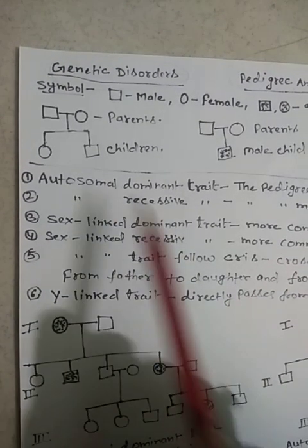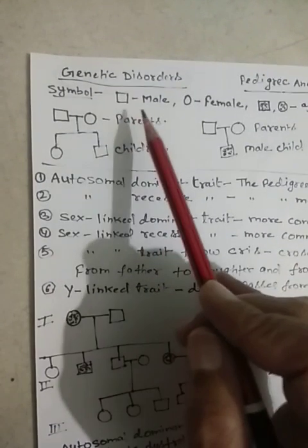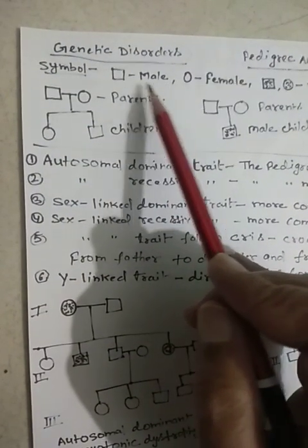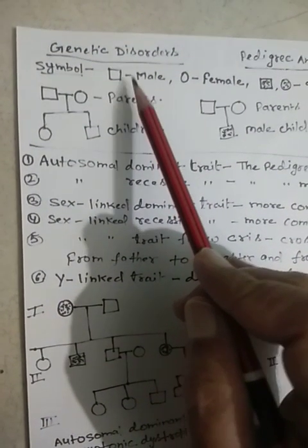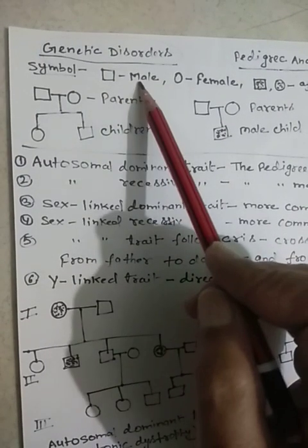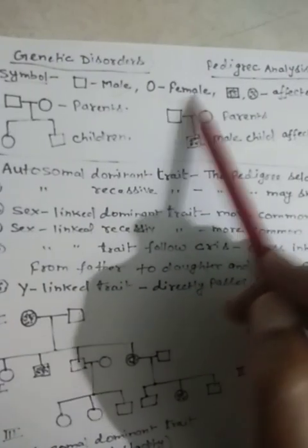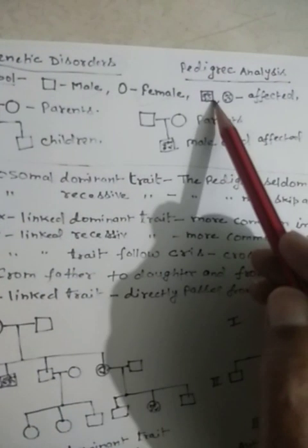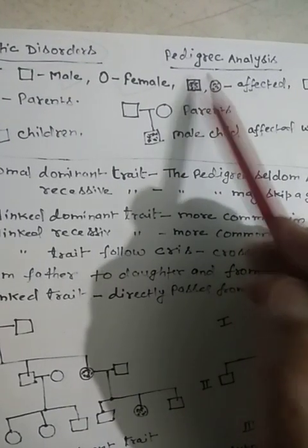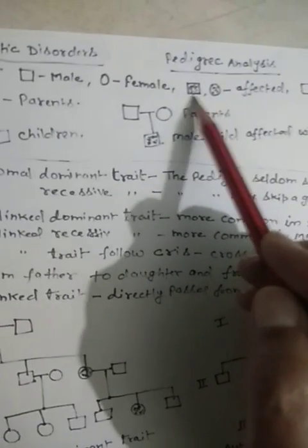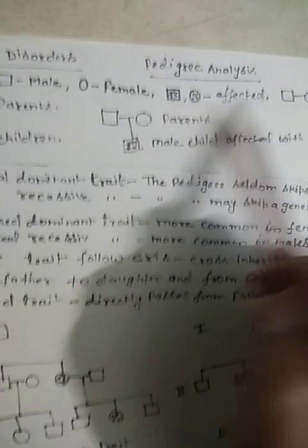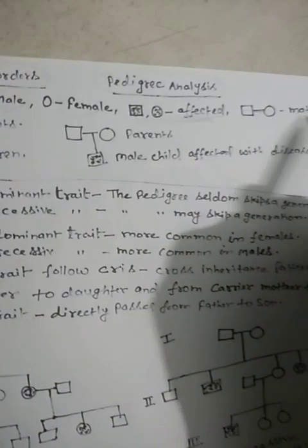To make the pedigree chart, first of all we use different symbols. This square symbol we use for the male, and this circle for the female. If the square or circle is colored, it shows that the person is affected by the disease, that is, an affected person. If the male and female are joined by this horizontal line, it means they are mating.